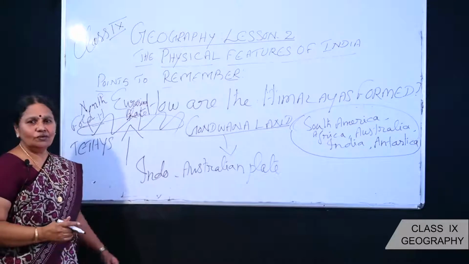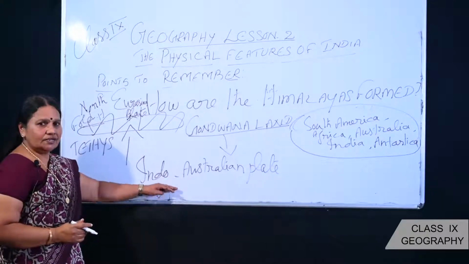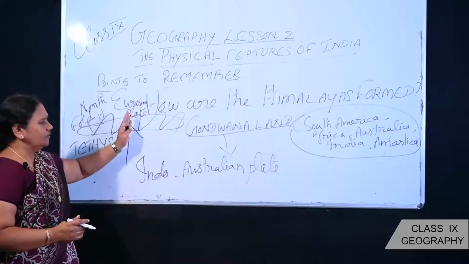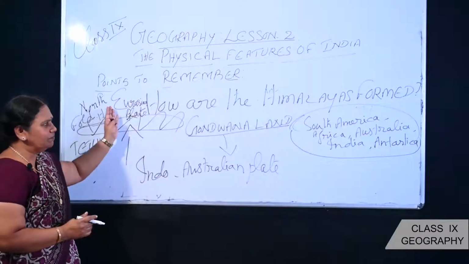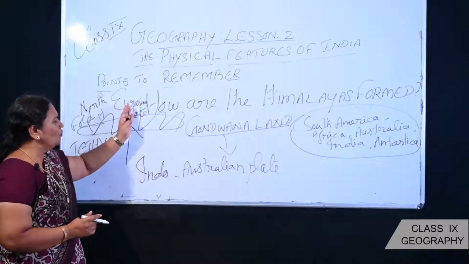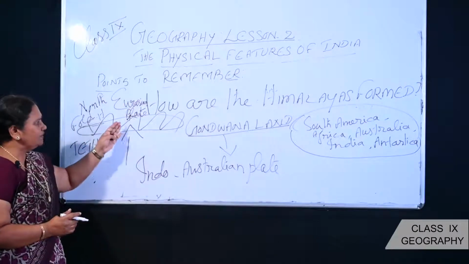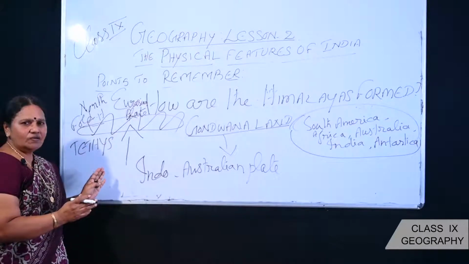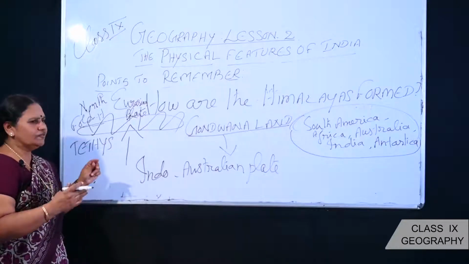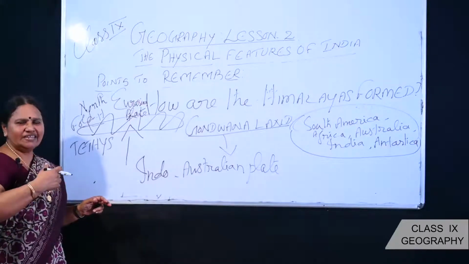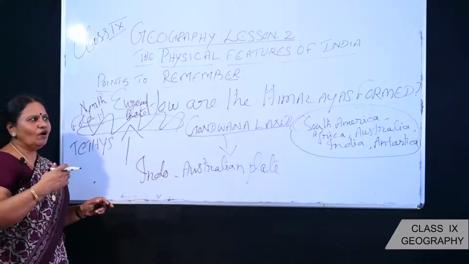Now the Indo-Australian plate separated from the Gondwana land and drifted towards the north. In the north, there was another plate, the Eurasian plate. When it was ready to hit that, there was one narrow sea called Tethys. From that sea, the sedimentary rocks, with great force, buckled out and formed. Because of that great speed only, the mountain got its fold.